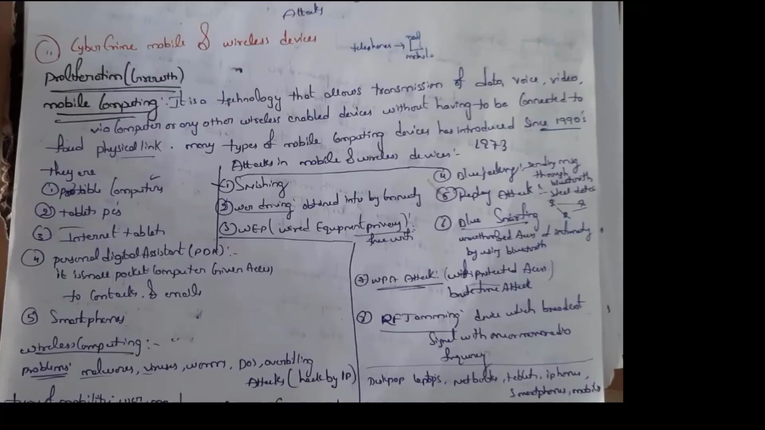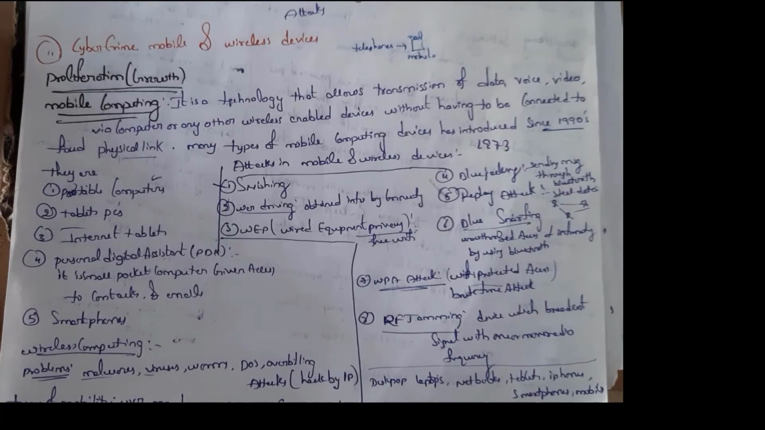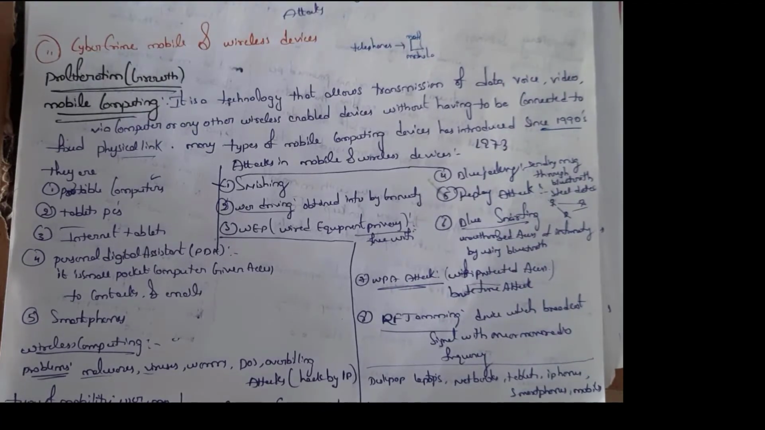You need to know what is the meaning of mobile computing. Mobile computing is a technology that allows transmission of data, voice, and videos via a computer or any other wireless enabled devices without having any physical connection. As I said before, at present we are using technology by which we can transfer data or any messages or videos by using computers or wireless devices without any physical links.